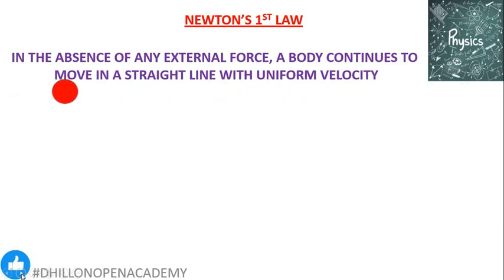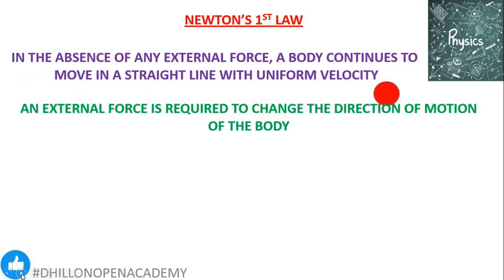So, it will possess zero acceleration. But we just saw in the last animation that in the circular path, the body was moving with constant speed, but its direction of motion was changing from point to point. So, this indicated that there must be some external force acting onto the body which is helping the body to change its direction of motion from one point to another point and helping it to move not along a straight line but along a circular path.